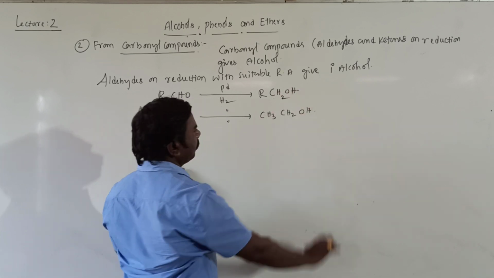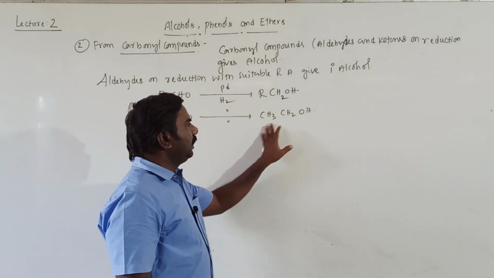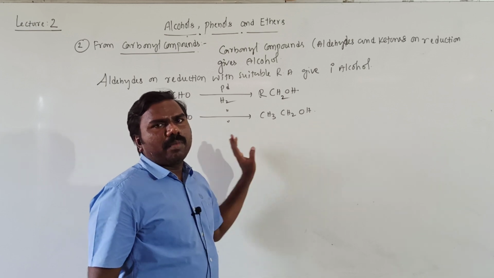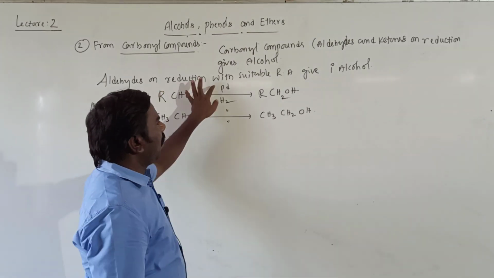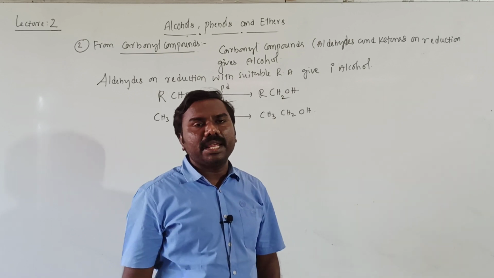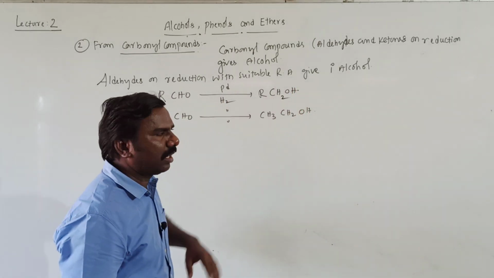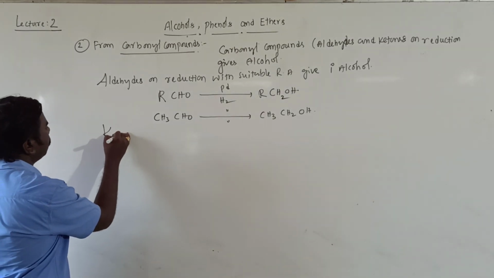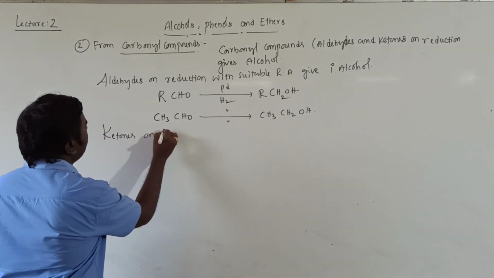RCH2OH, it is, sorry. RCH2OH, the alcohol will be formed. Aldehydes on reduction with a suitable reducing agent form primary alcohols. These are primary alcohols.